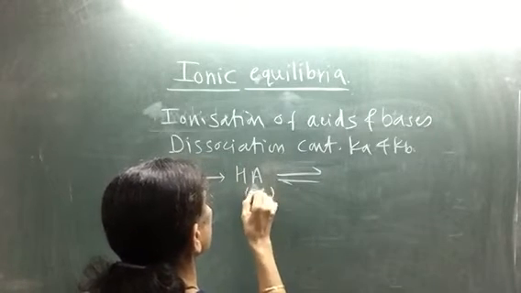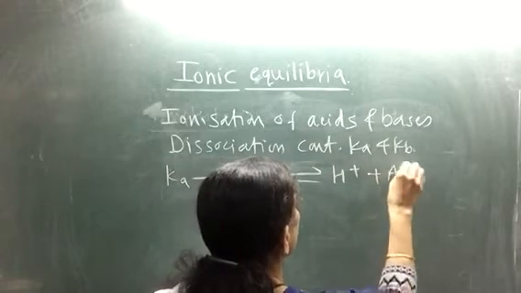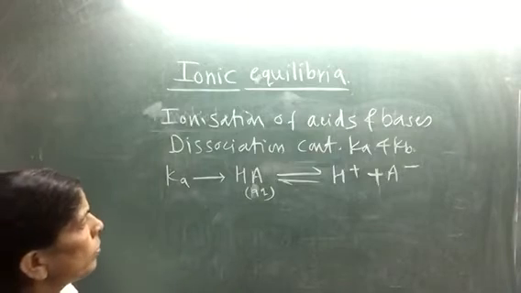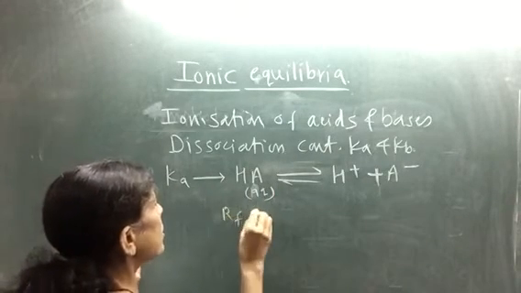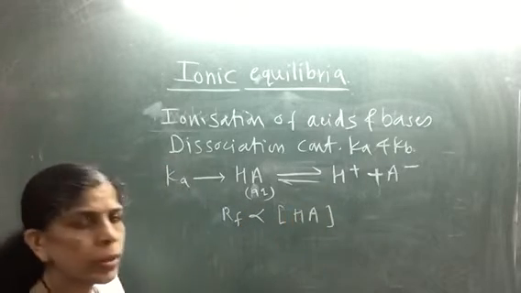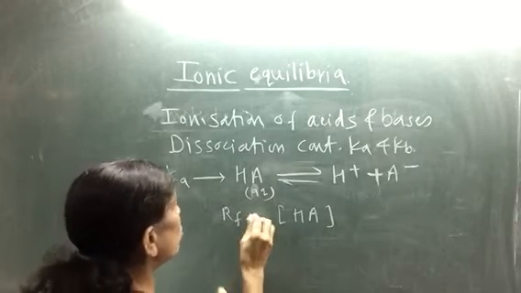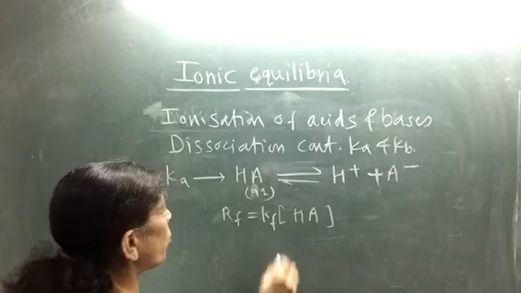It will dissociate to form H plus ions and A minus ions. Now, the rate of forward reaction is directly proportional to the concentration of HA, and therefore the rate of forward reaction is equal to Kf, a proportionality constant, into HA.